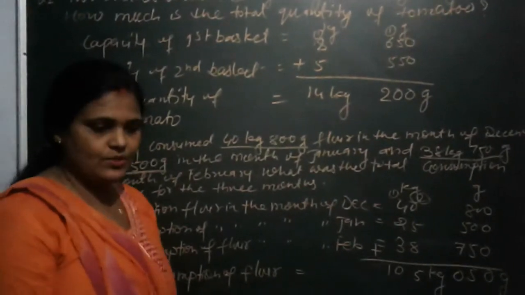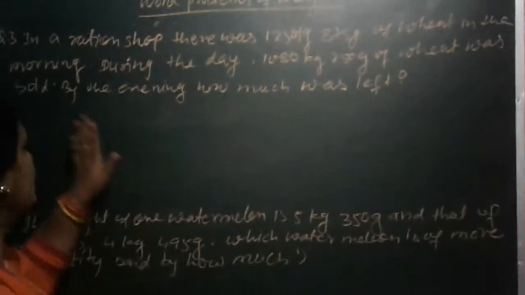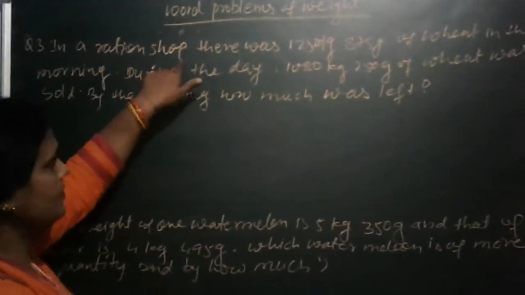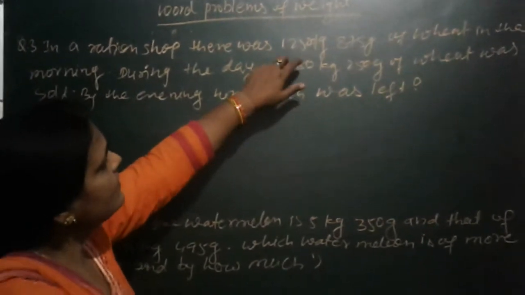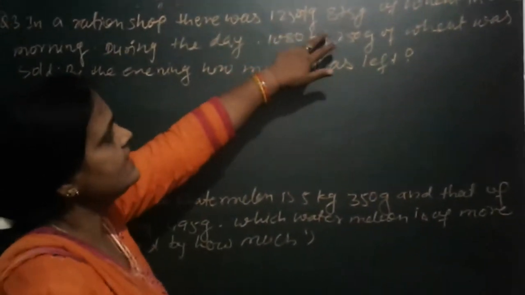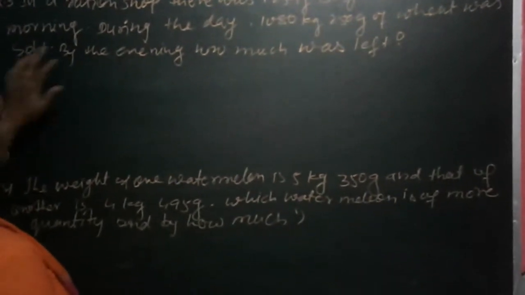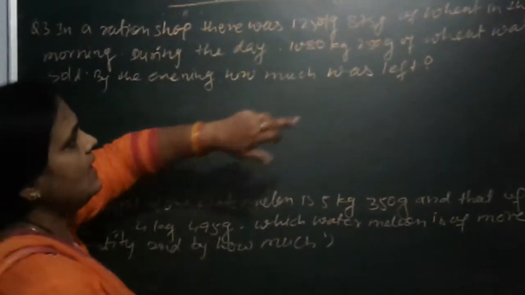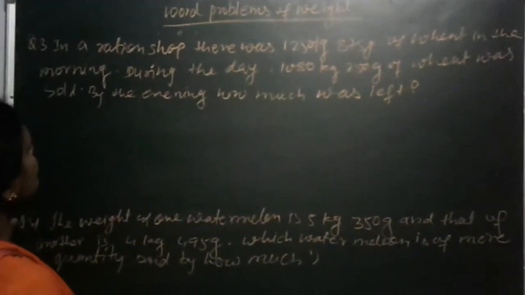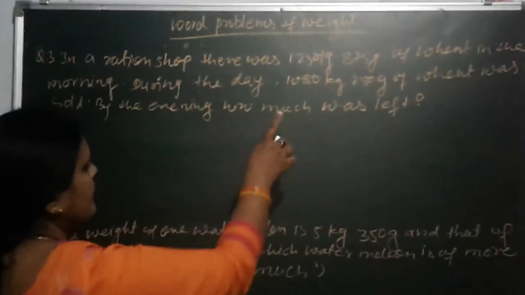Now come to the next question. Now let's start the next question, number 3. In a ration shop there was 1250 kg and 875 gram of wheat in the morning. Okay, and during the day 180 kg and 250 gram of wheat was sold. Okay, and how much is left in the evening?